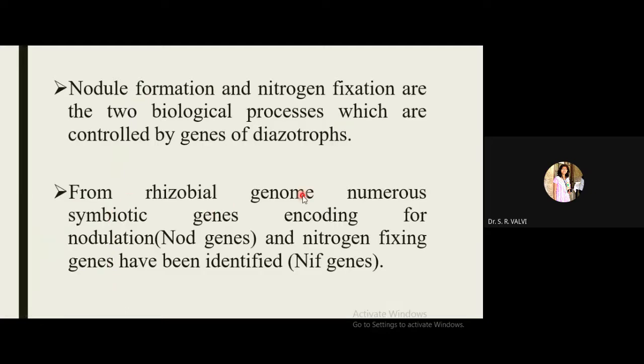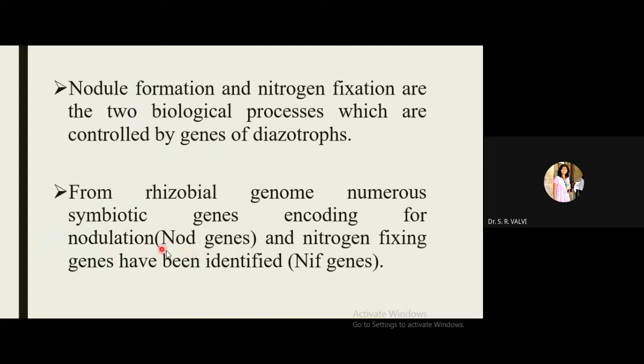From the rhizobial genome, numerous symbiotic genes encoding for nodulation and nitrogen fixation have been identified. So there is the NOD gene, which is for nodule formation, and the NIF gene for nitrogen fixation. Nitrogen fixation is done by which gene? The NIF gene. And the formation of the nodule takes place with the help of NOD.